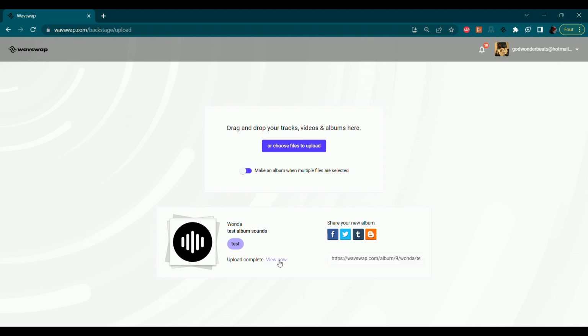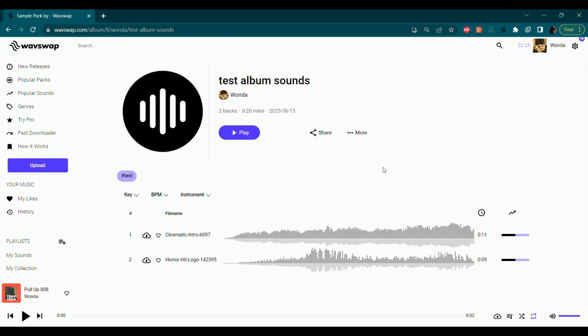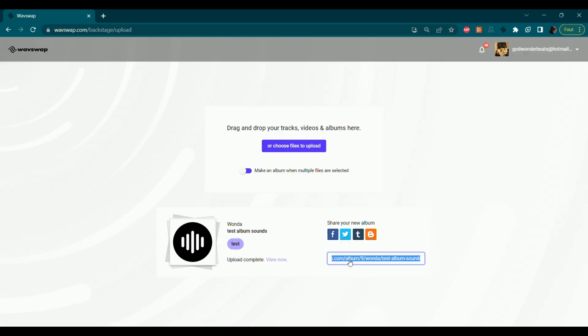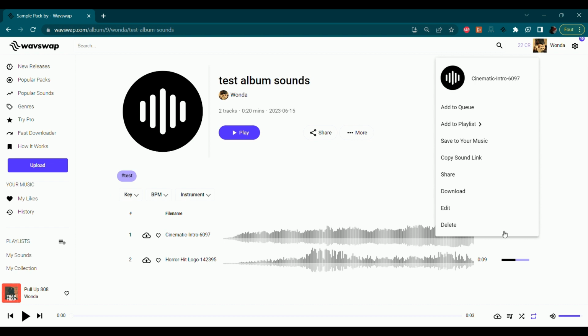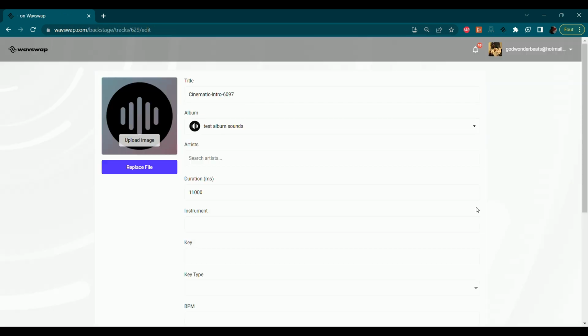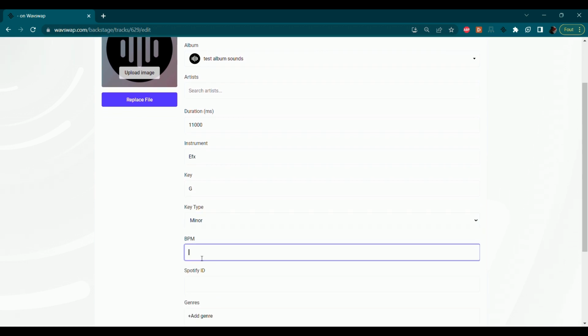But wait, we are not done yet. There is one more step to optimize your sounds for discovery. Click on View, then click on the three dots located on the right side, and then select Edit. Now you can add important details for each sound, including the instrument you used, the key type, and BPM. These details help users find your sound more easily. After adding all the necessary information, click Save.